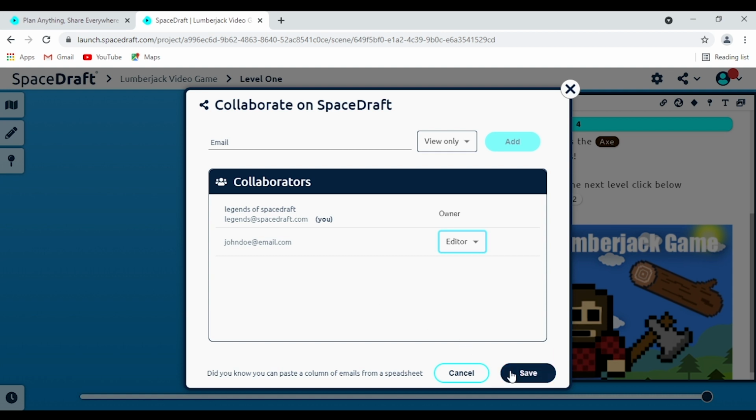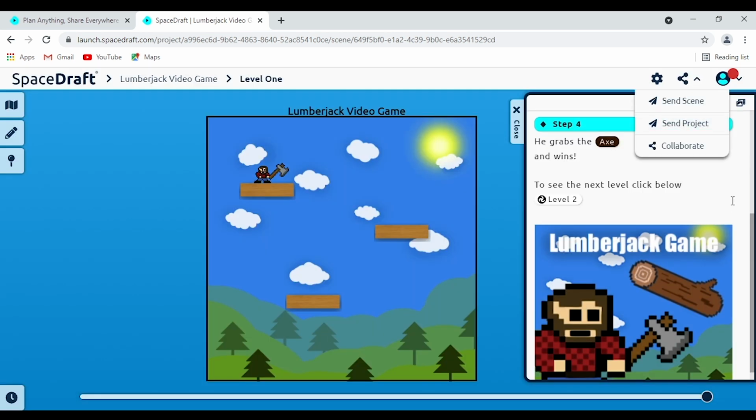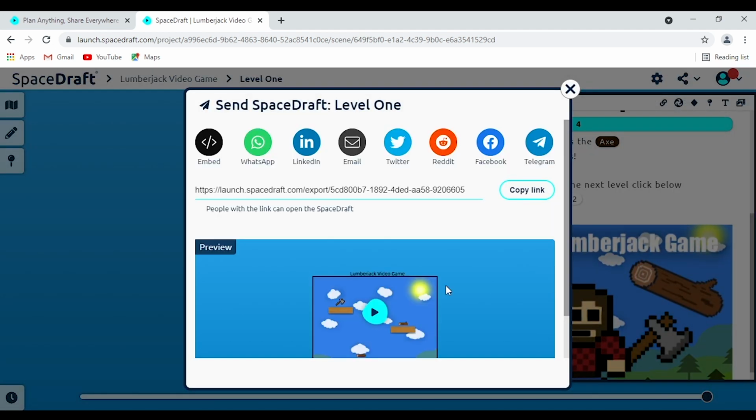So we click save, we can send that to them, or you can just click cancel if you're not too sure you want to collaborate with Mr. John Doe at email.com. Otherwise, you can always send your project to someone for them to view. So there's two ways you can do so. You can go send scene or send project. So let's click send scene. So this lets you just send the specific scene that you're currently in, just that one scene and nothing else.